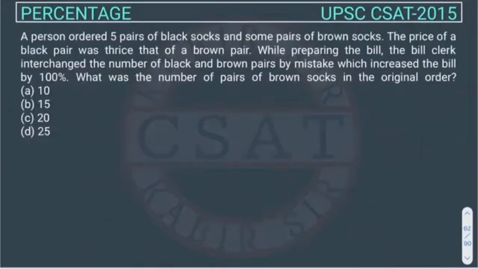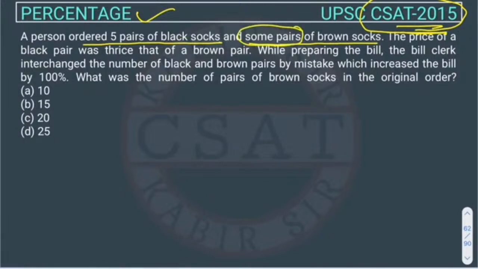This is the question asked in CSAT 2015. This is a percentage question. A person ordered 5 pair of black socks and some pair of brown socks. They have not mentioned how many pairs, but they mentioned about the black socks. So there are 2 kinds of socks, black and brown. Black is 5 pair, and brown is not given.